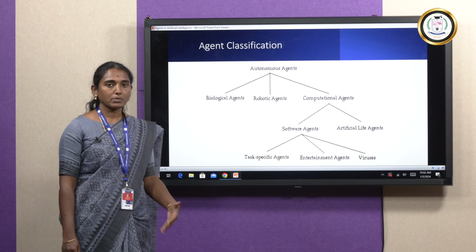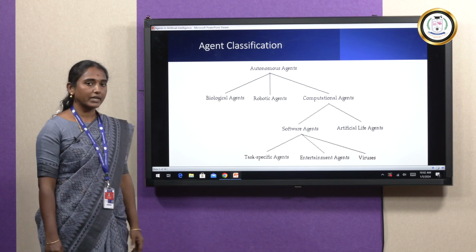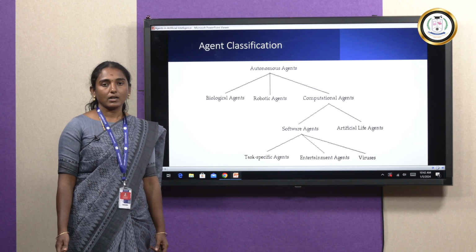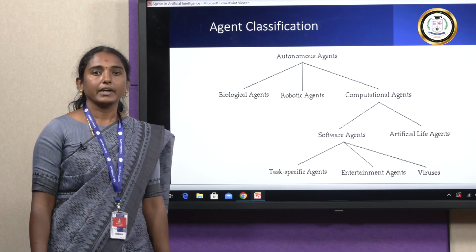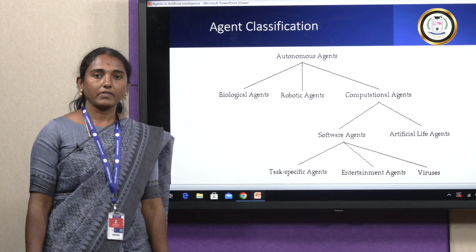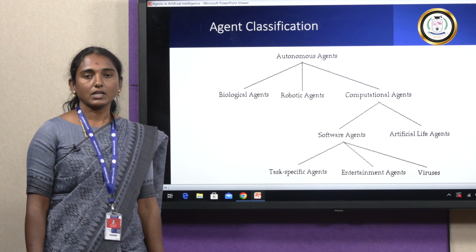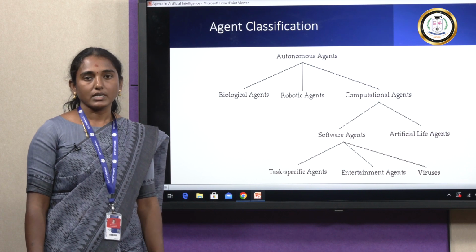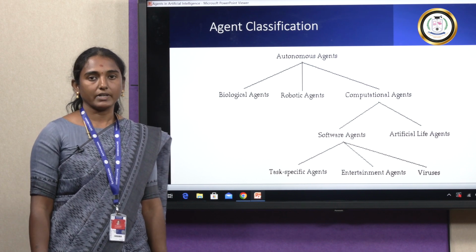We have already explained about the human agent and robotic agent. The human agent is nothing but our human body: ears, mouth, legs and hands are the actuators, and eyes and ears are the sensors. And in robotic agents, input devices are called sensors and output devices are called actuators.